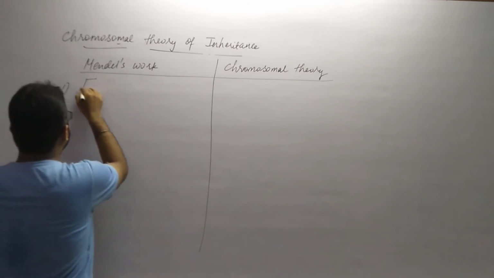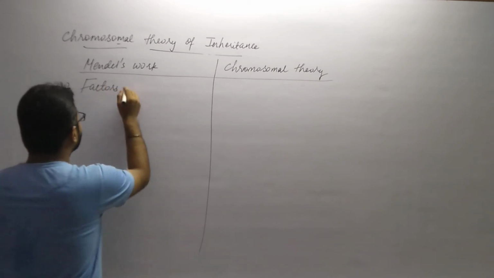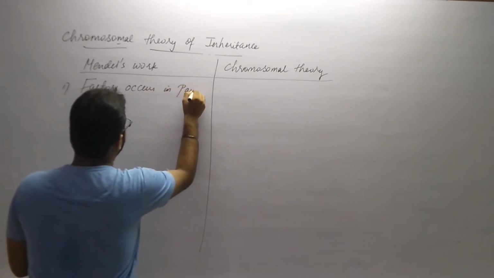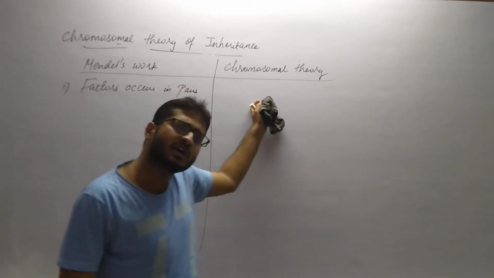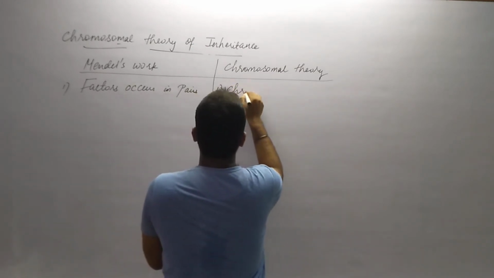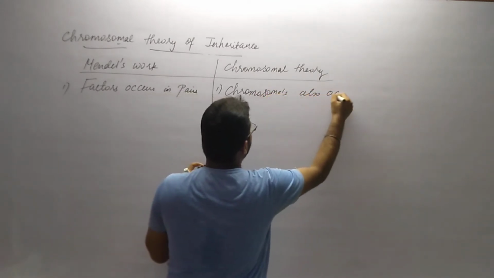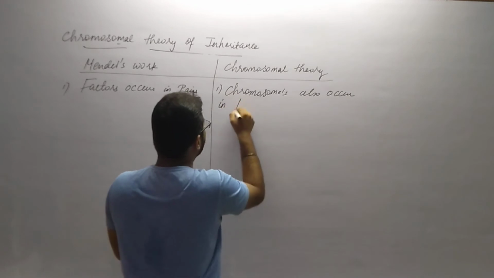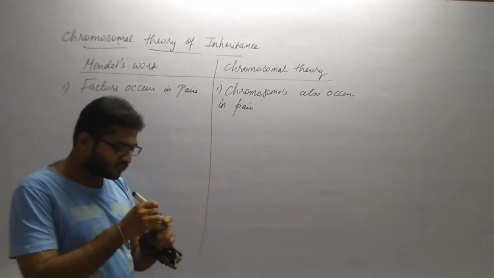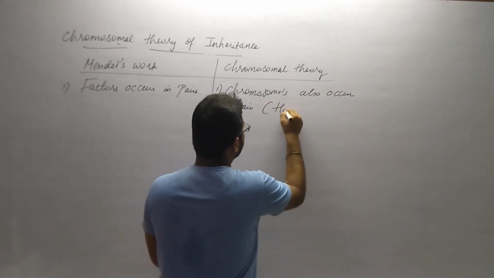Mendel says that factors, or alleles or genes, occur in pairs. Here, chromosomes also occur in pairs, according to Sutton and Boveri. So the first point here is that chromosomes also occur in pairs, and that pair is called a homologous pair.